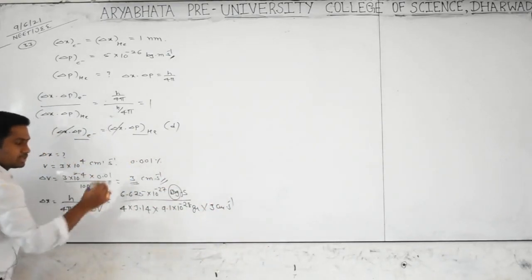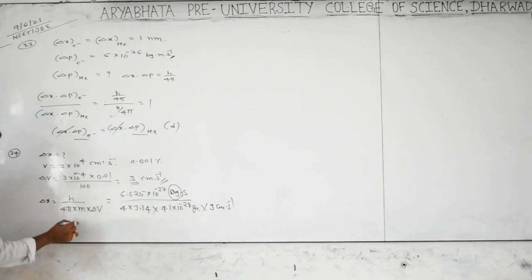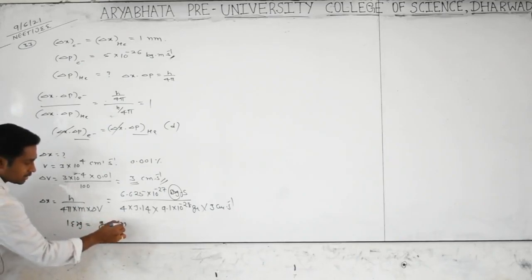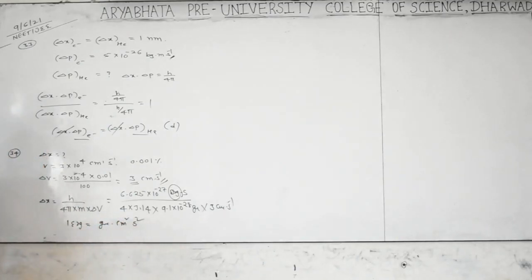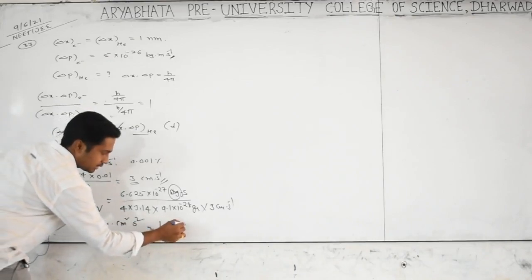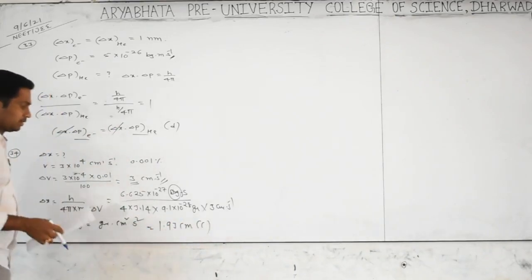You know very well that 1 erg is equal to grams centimeter square per second square. Substitute, simplify, and you get 1.93 centimeters, option C.